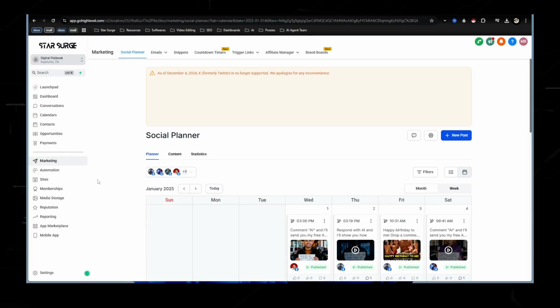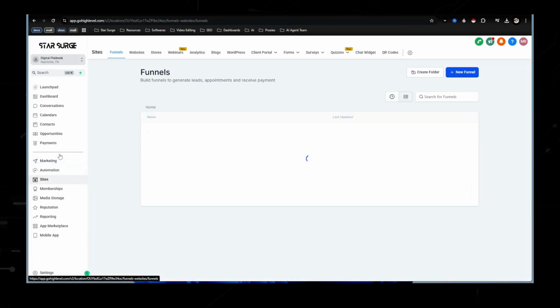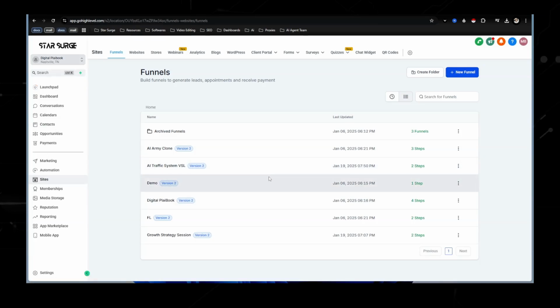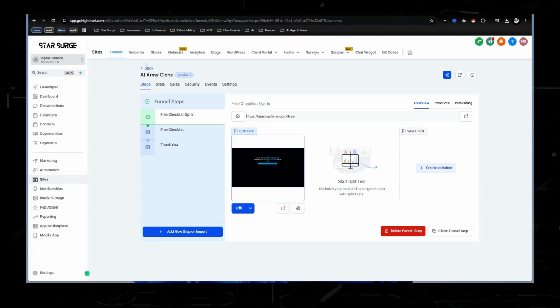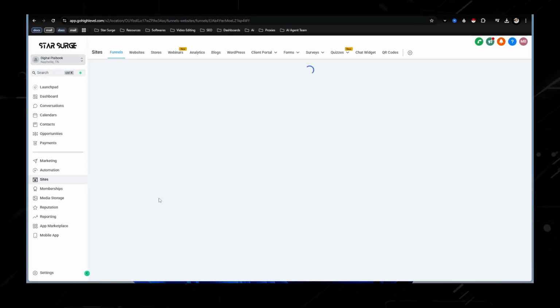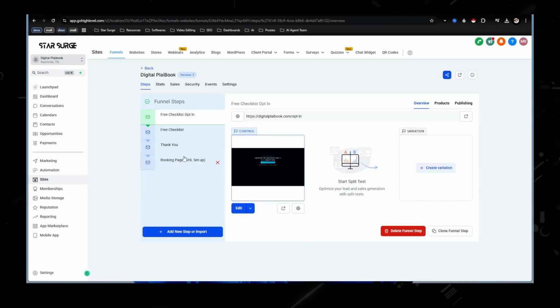That is where you're going to be able to send them to an opt-in form. So what an opt-in form is, it allows you to collect information. Normally it's like phone number, email, first name. I just do first name. Let's use the actual real one that I use. I normally just ask for the full name and email address.